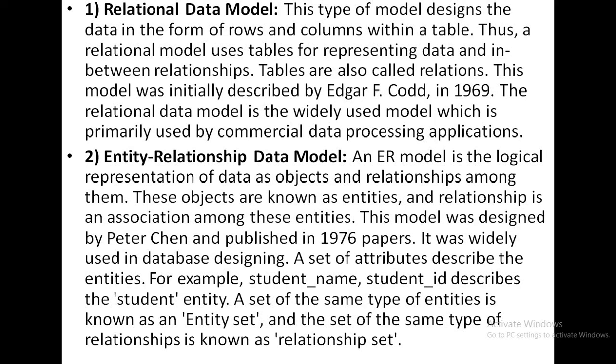The attributes like student name and student ID describe the entity, that is, the student entity. Here student is the entity, and the student name and student ID are called the attributes. So this is all about the entity relationship data model. We will discuss it more elaborately later on.